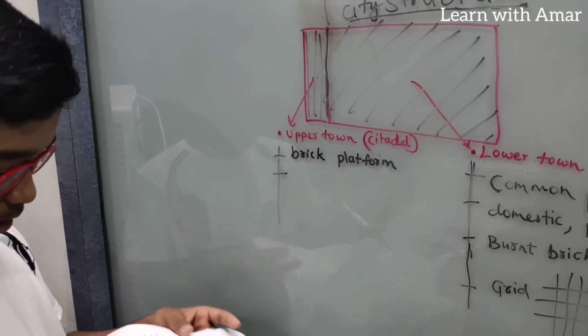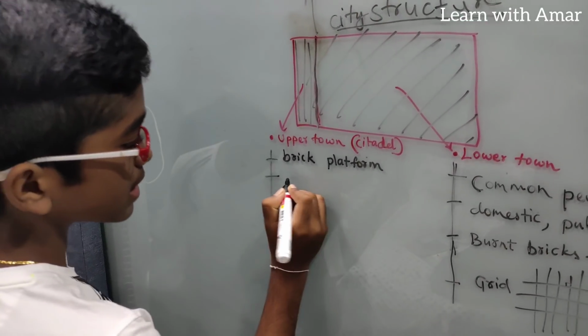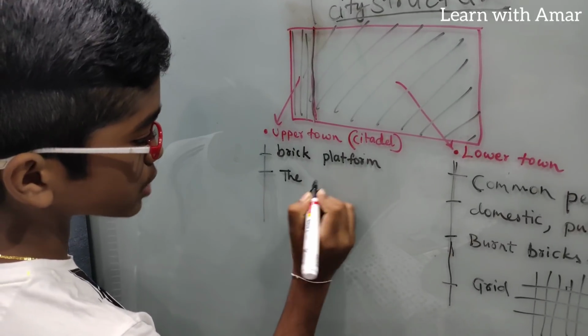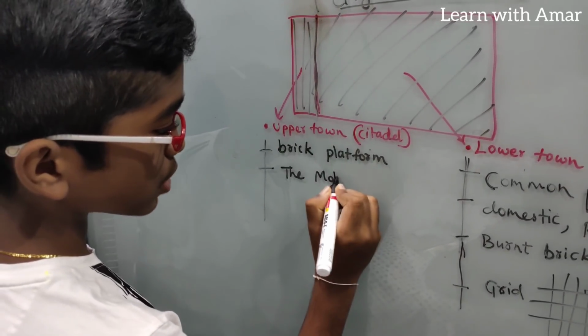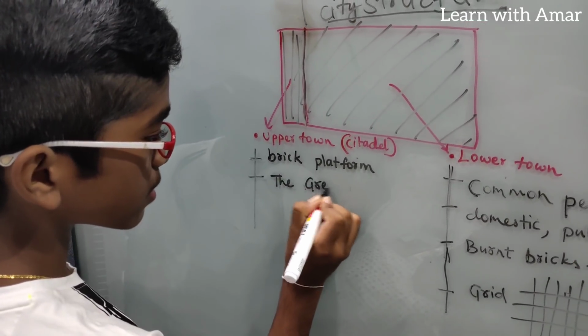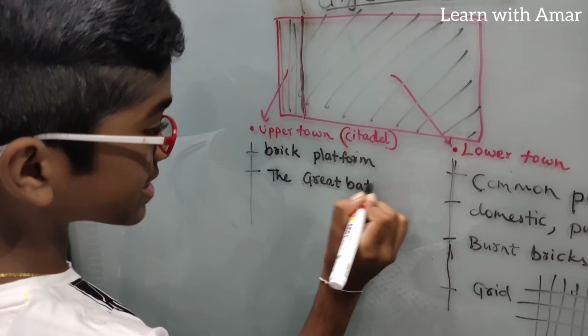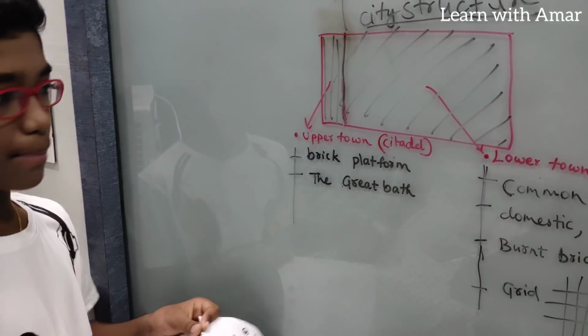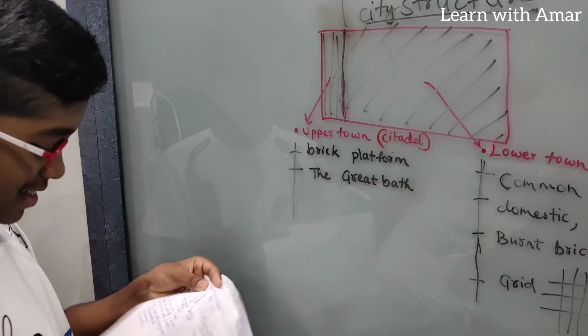And also here we find the Great Bath in the city of Mohenjo-daro. In the citadel we also find the Great Bath. Now what is Great Bath? Great Bath is the place where people bath.